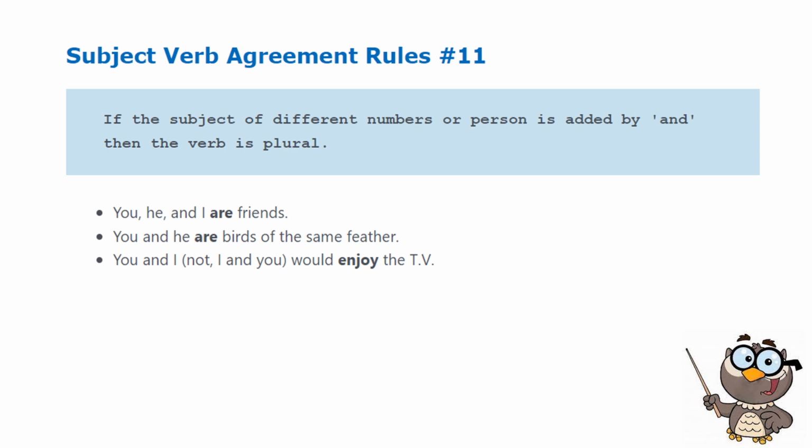Rule number 11: if subjects of different numbers or persons are joined by and, then the verb is plural. Examples: you, he, and I are friends. You and he are birds of the same feather. Last example: you and I would enjoy the TV.